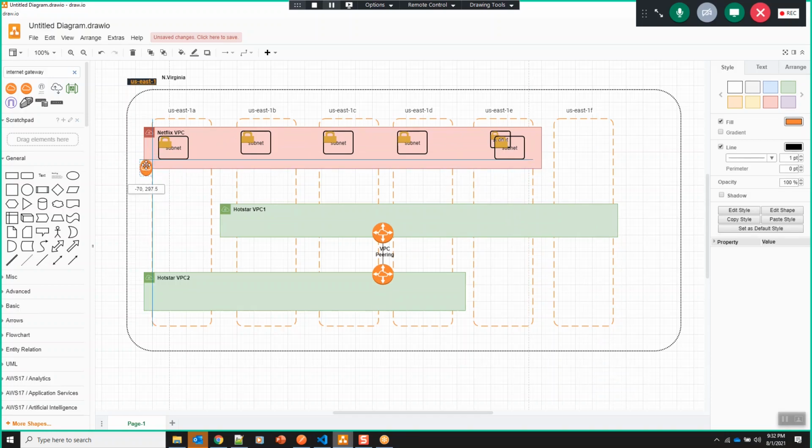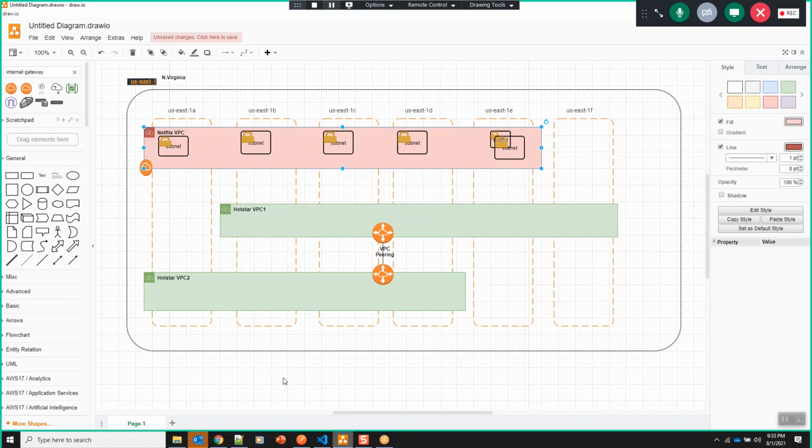Now you may ask, since we have an internet gateway within the VPC, are all the subnets public by default? No. Having an internet gateway in the VPC doesn't mean that every subnet can connect to the internet gateway. So how can we decide that a subnet has connectivity to the internet gateway?